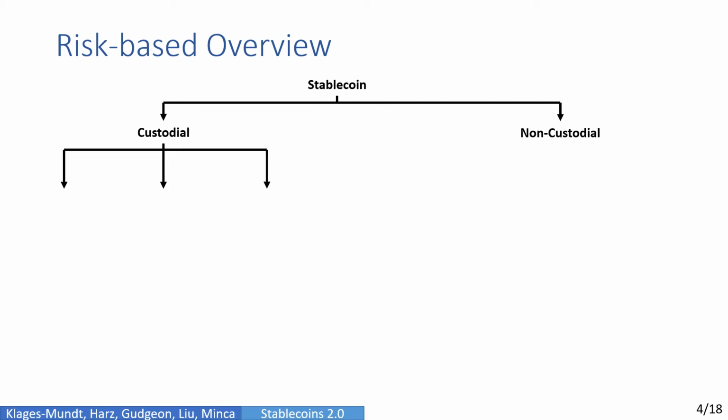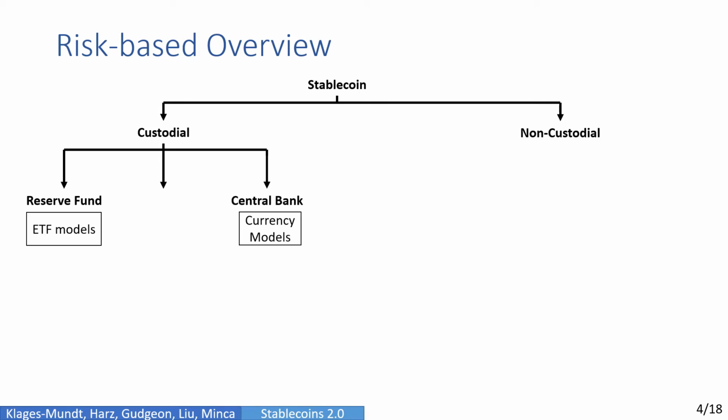So on the custodian side, there are three main forms. So there's a reserve fund. This is 100% collateralized and functions like an ETF with the creation and redemption. There is a central bank form, and you should think here of digital fiat, where currency models are relevant here. And lastly, there is also fractional reserve funds. These are similar to ETF models, but also introduce threshold risks.